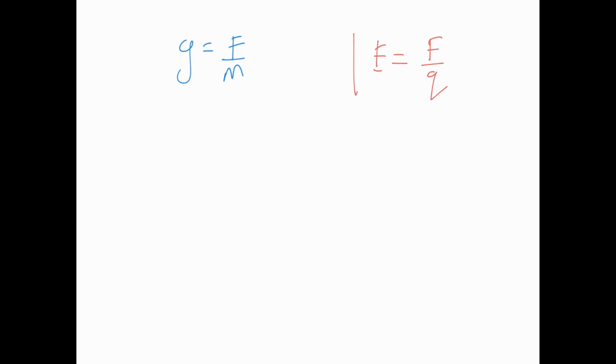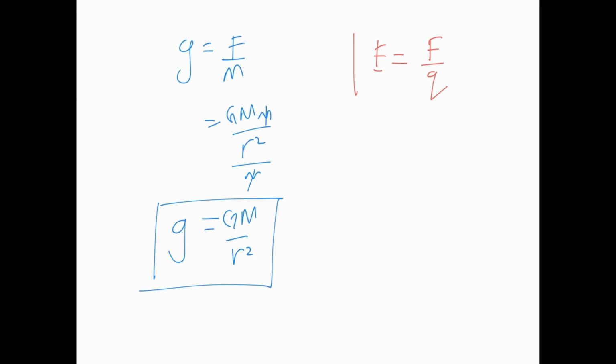And if you take the force, can you remember the formula for force? G M m over r squared. If you divide by m, the m will cancel, right? So you will end up with GM over r squared. So these are your two formulas for your field strength. This and this. So what is the difference then? Now, unit-wise, no problem. Both will give you the same unit, which is Newton per kg. That is field strength.